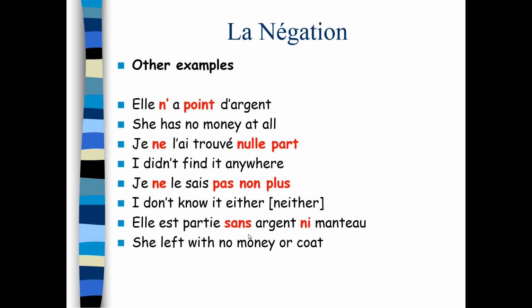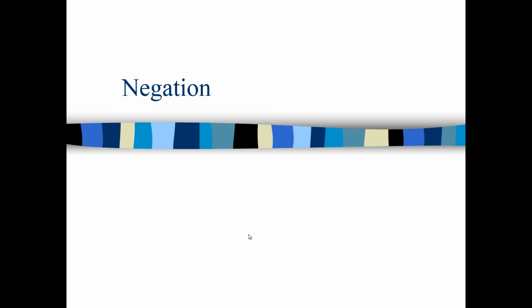Neither. Just something else to remember, the non plus. If you have aussi, also, in a positive sentence, in a negative sentence that will become non plus. And this funny little example, she left with no money or coat. Elle est partie, in the positive, sans argent ni manteau. And that's a little special use of ni, rather. Voilà, negation.